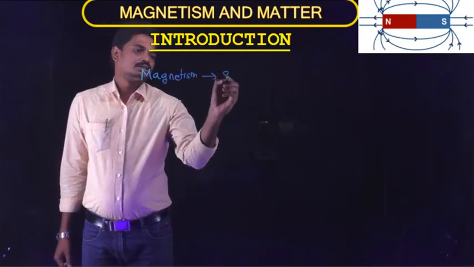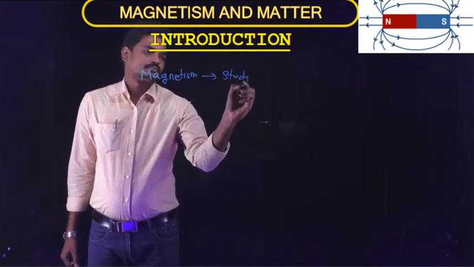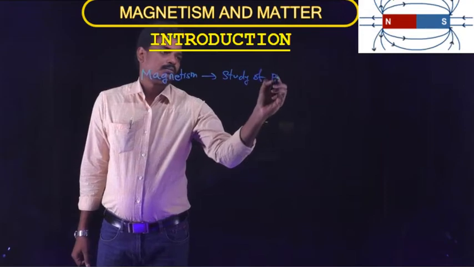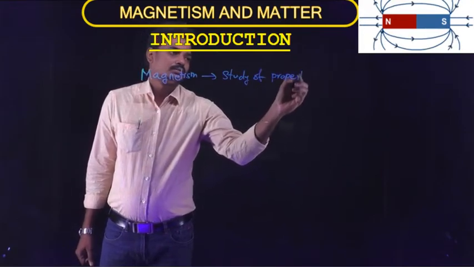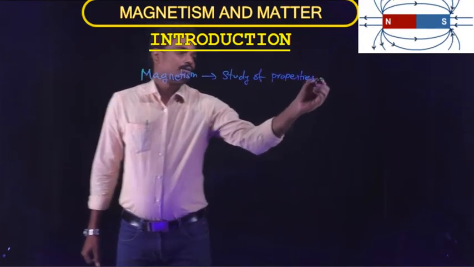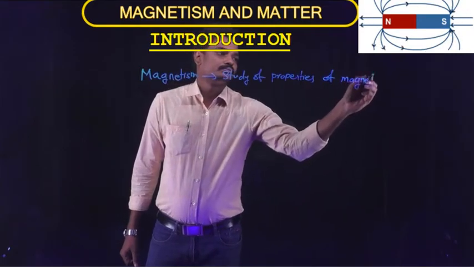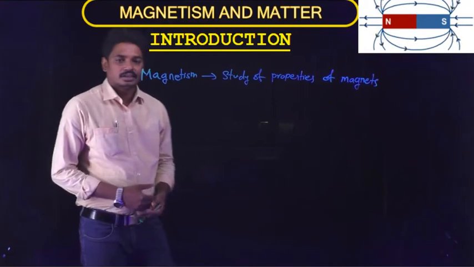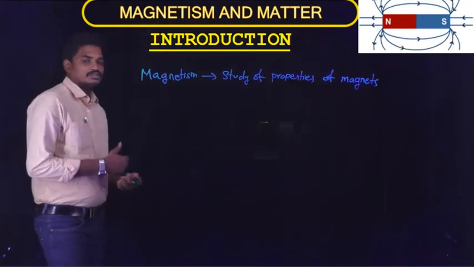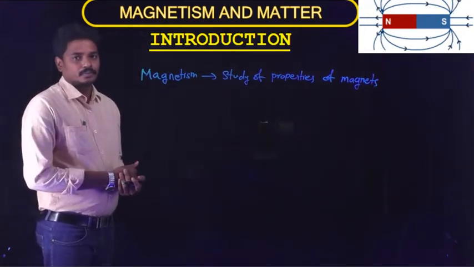Study of properties of magnets itself is called magnetism.